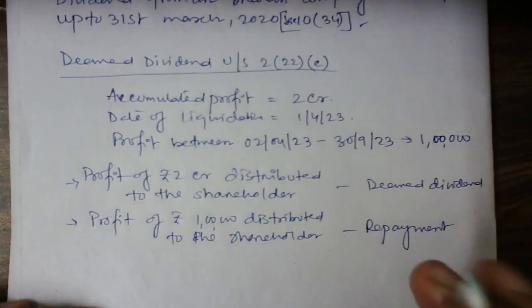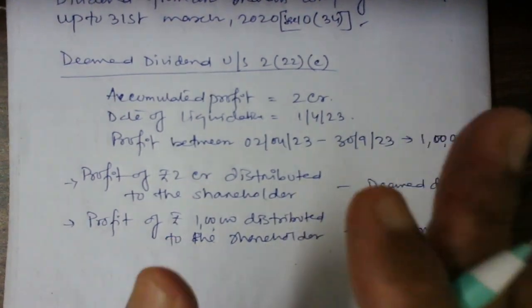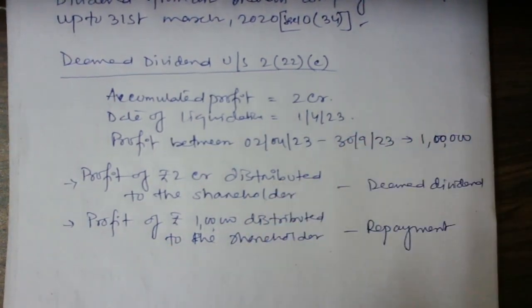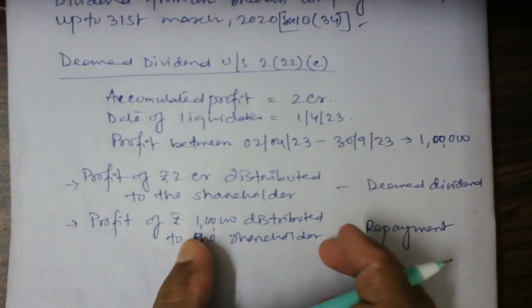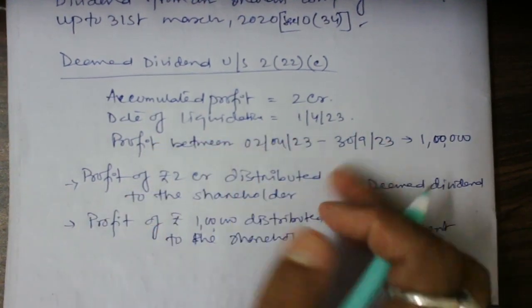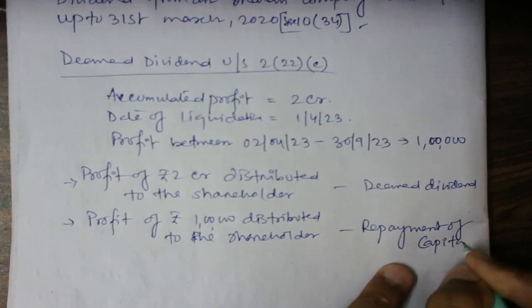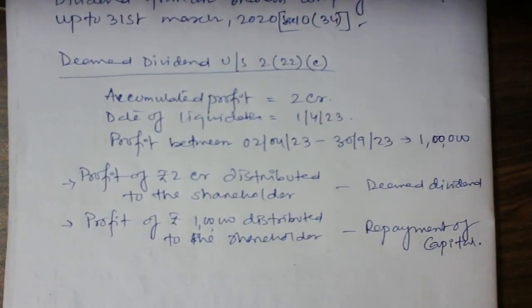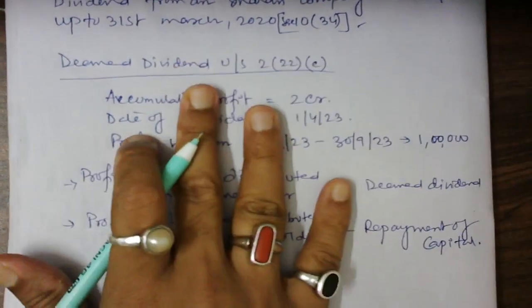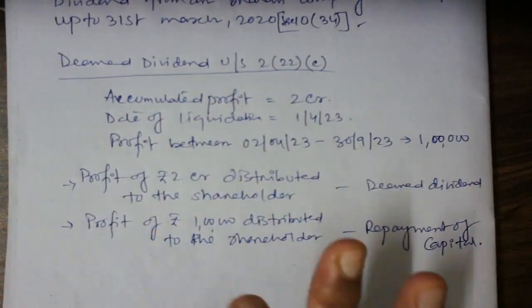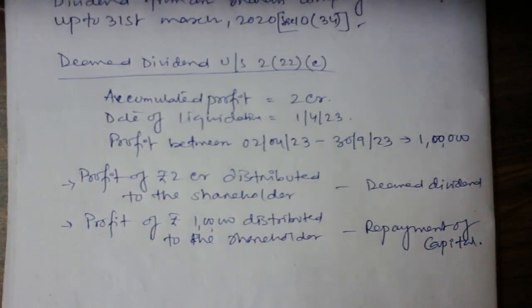Because liquidation has already been done, guys. Liquidation has already been completed. So any payment made out of profit after the date of liquidation is called the repayment of capital. It's nothing but the repayment of capital. So this was the provision that we wanted to discuss. Write down this provision once, section 2(22)(c).